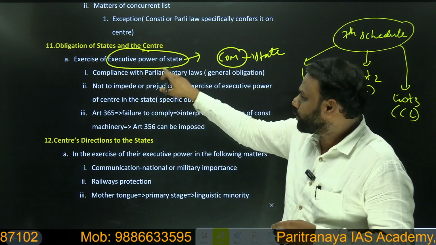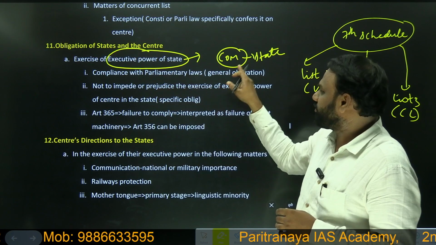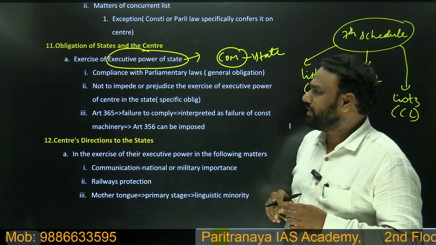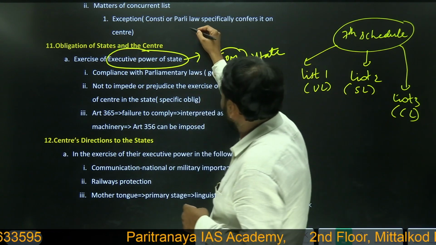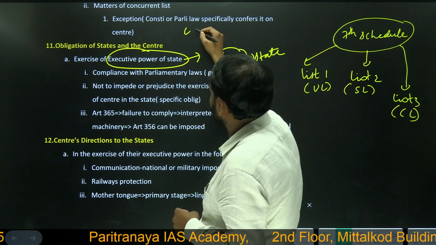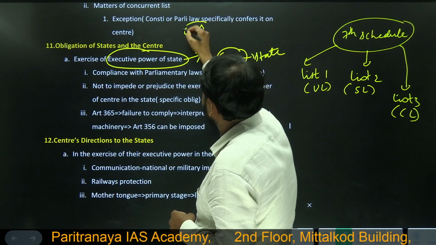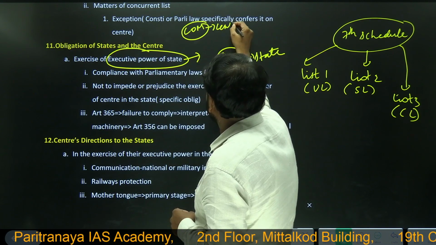So when I say executive power of the state, I am referring to the council of ministers at the state. Here we have the center. So when I say central council of ministers, central government, council of ministers at the center.